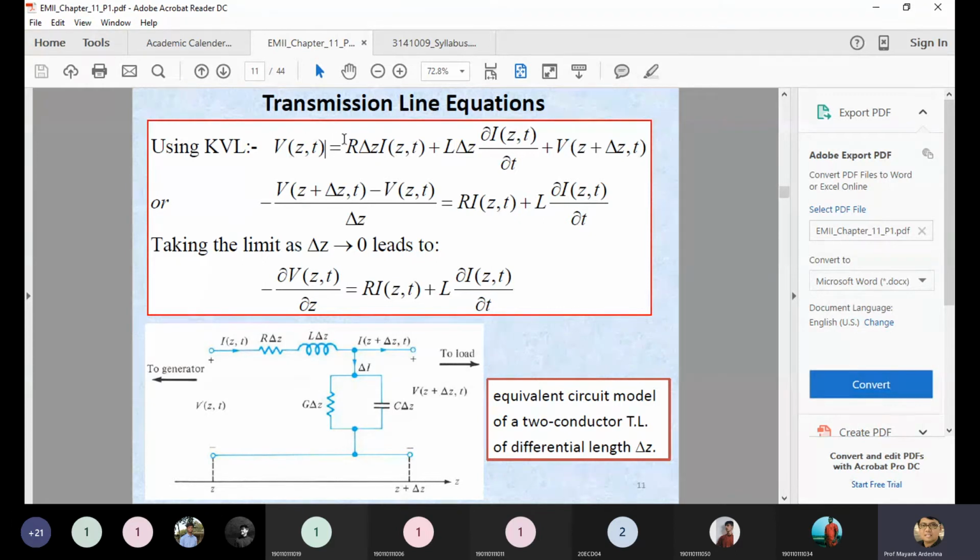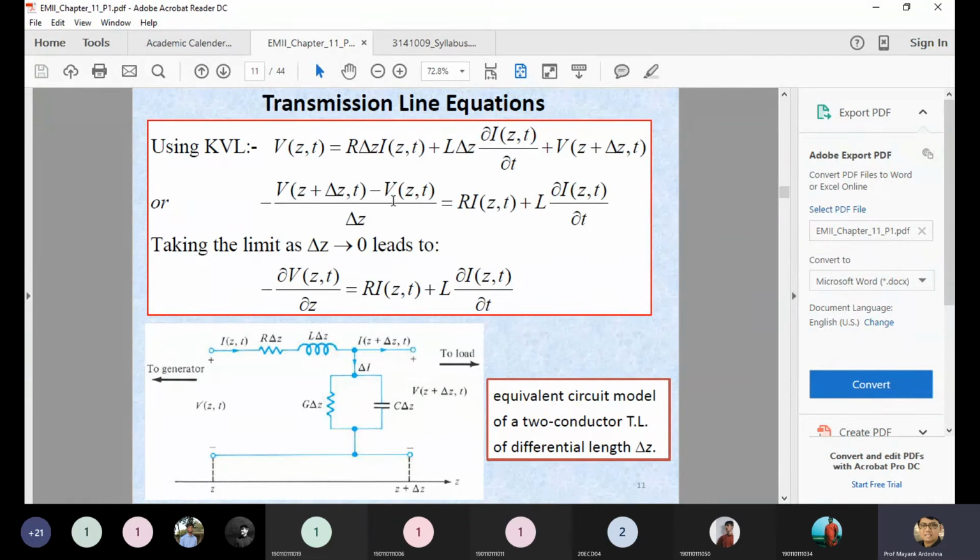Clear? Now from this equation, the remaining part of the right hand side is this one, R delta Z I plus L delta Z delta I upon delta T. From this equation we just separate out the delta Z because delta Z is common, and you just divide with delta Z on the left hand side. So that's why you are getting the left hand side over here and the right hand side is similar.